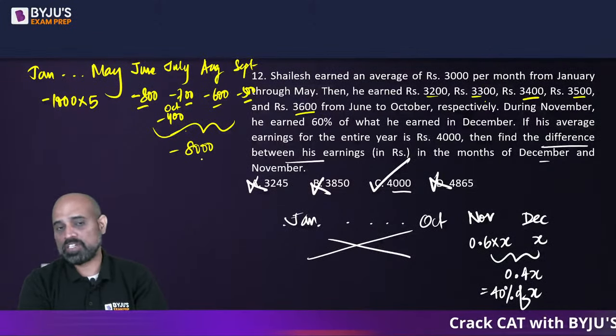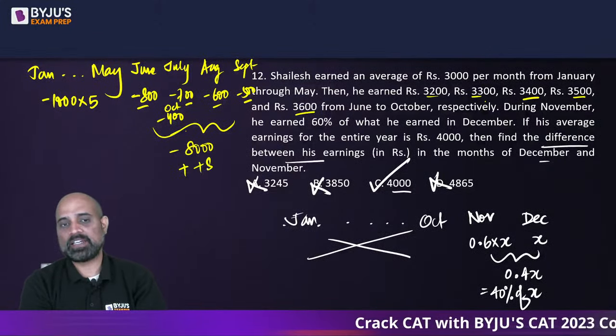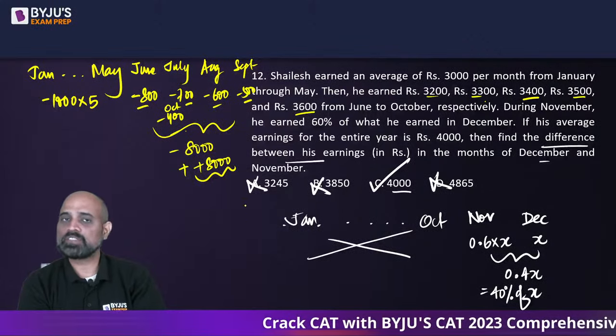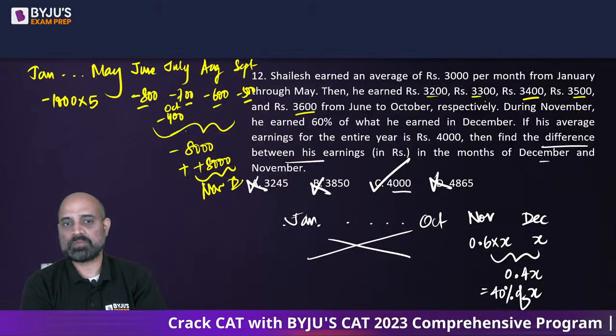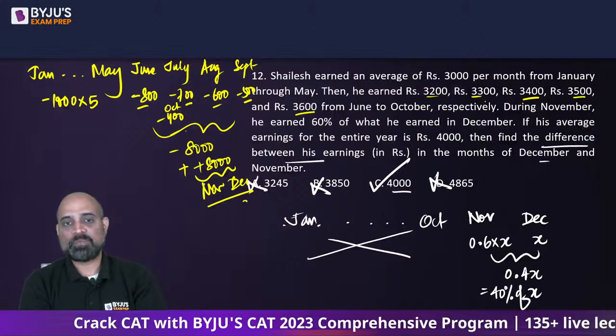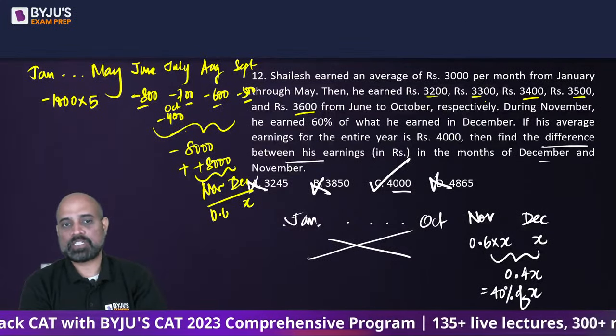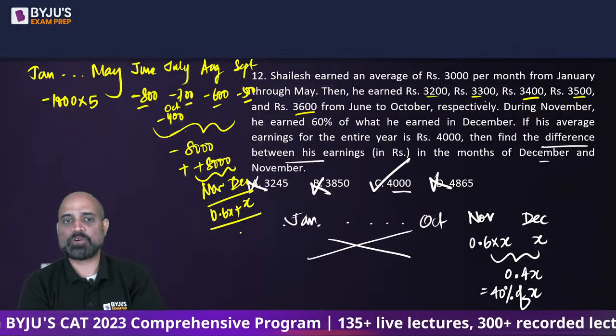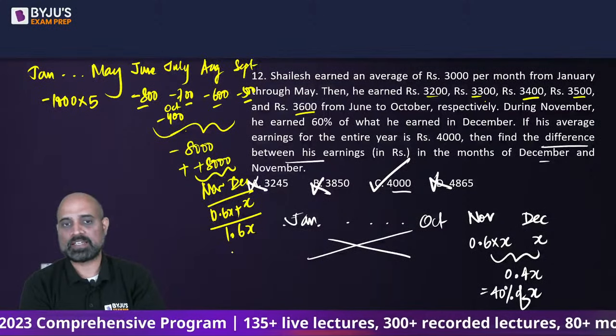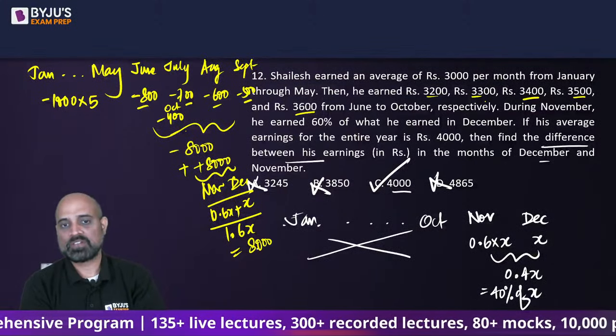This 8,000 less should get compensated by 8,000 in the months of November and December. So if December is x and November is 0.6x, can I say x plus 0.6x, which is 1.6x, is going to be 8,000?